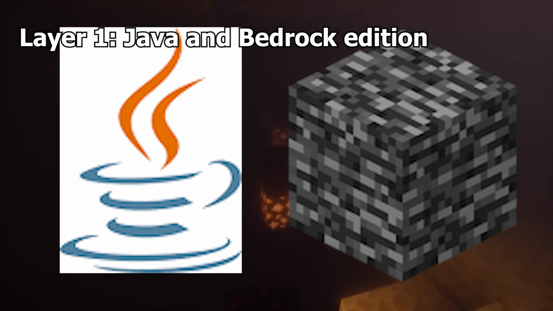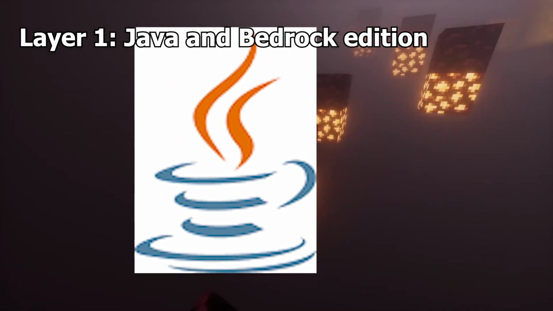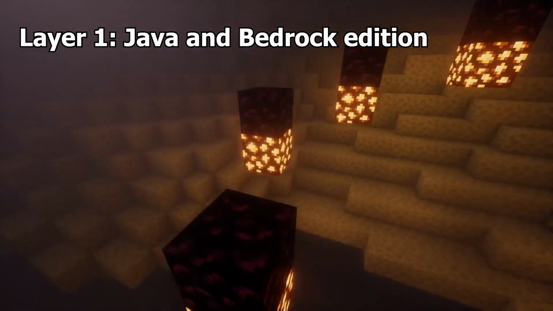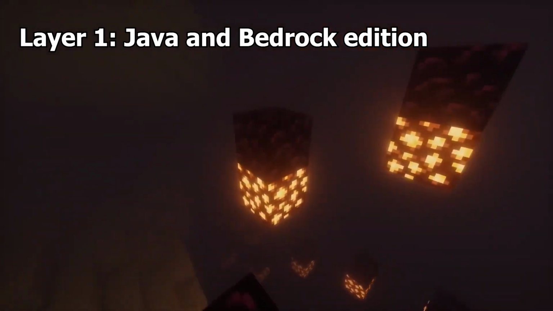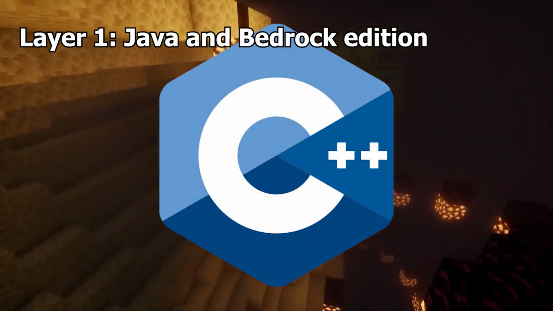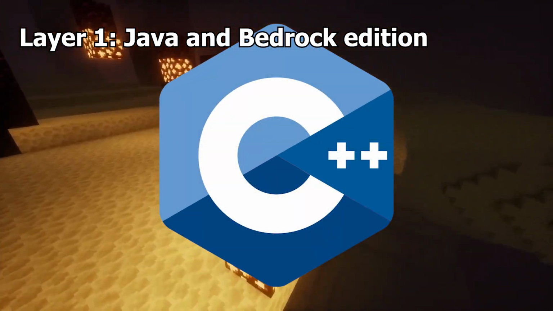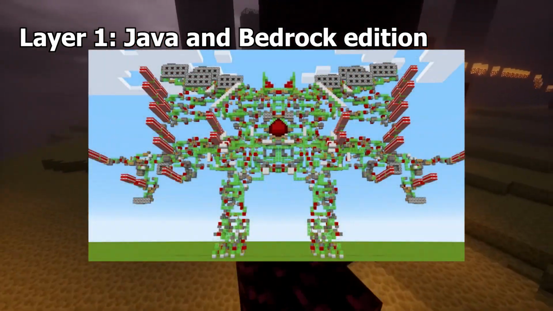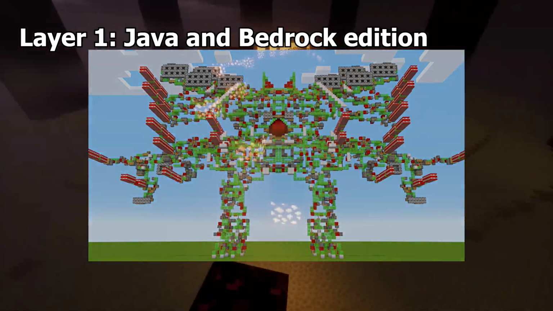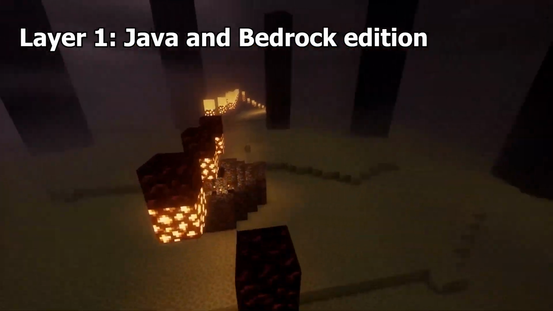Java and Bedrock Edition. Java Edition was the initial version of Minecraft, which has been expanded on over the years. Java is a terrible platform to build a game on, so Microsoft remade the game in C++ so it could run better and would therefore be more accessible to new players. Bedrock Edition has some problems though, such as large redstone machinery not working properly, and world generation failing cataclysmically if you start to adventure really far out.